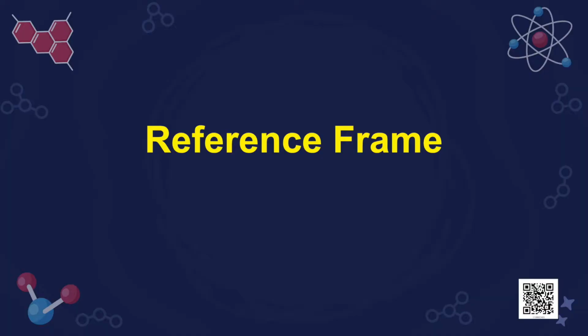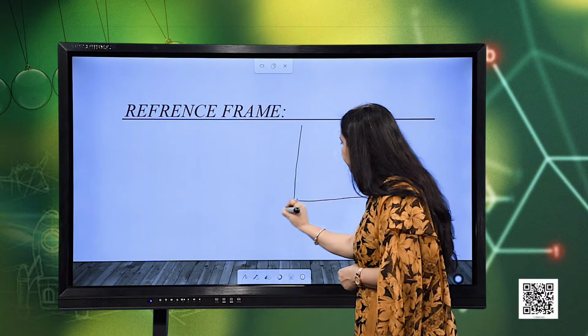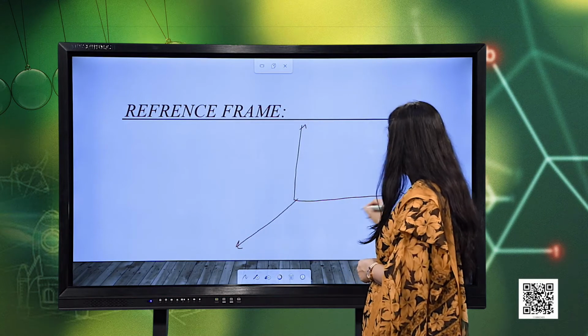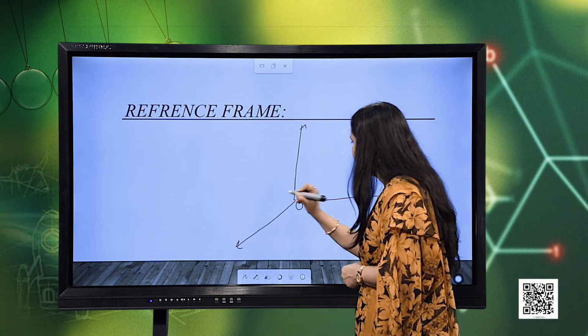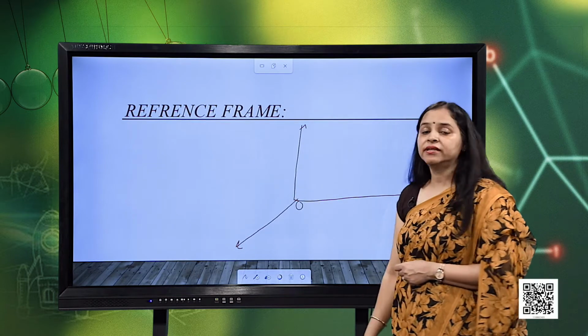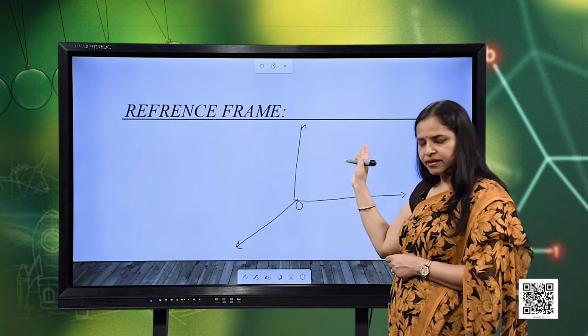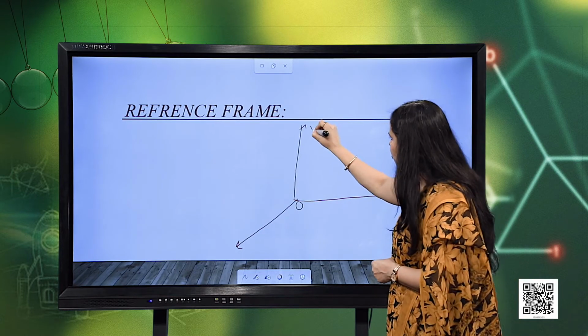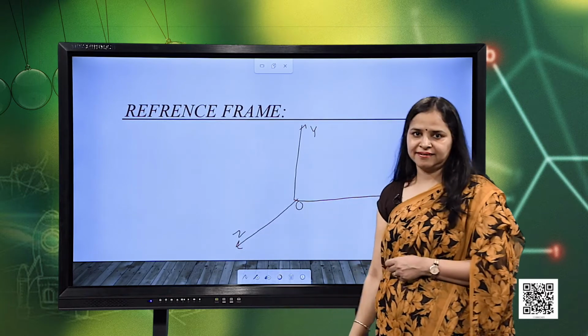Now, for our convenience, we consider as a reference frame three mutually perpendicular axes which intersect at a point O, and this point O is called the reference point or the origin of the reference frame. These are the x axis, y axis and z axis.